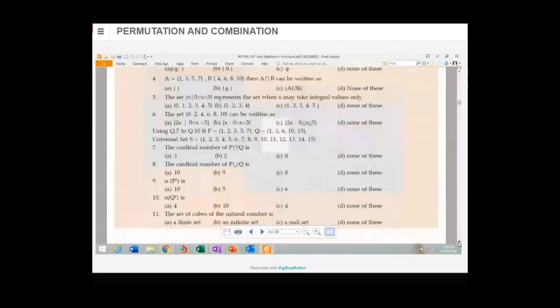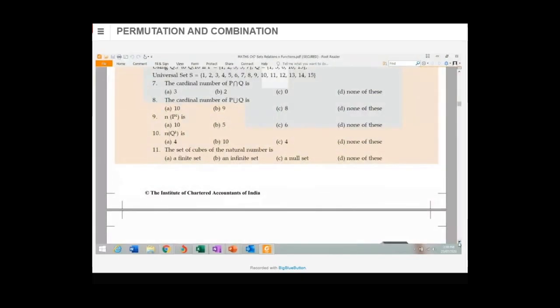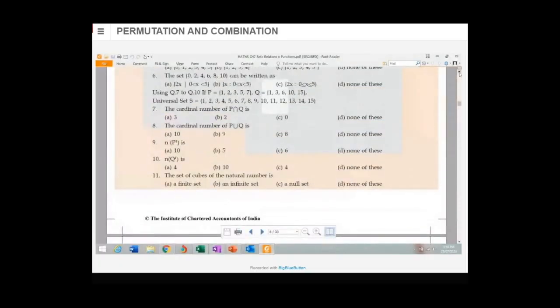9, 10, somebody was saying earlier. 9, 10, 11. 9 and 10 are related to that question. The main question is above. Okay, 9 and 10 both I will discuss. Just one second.